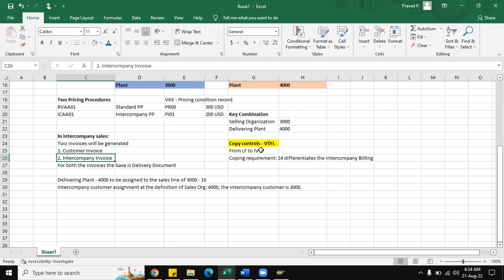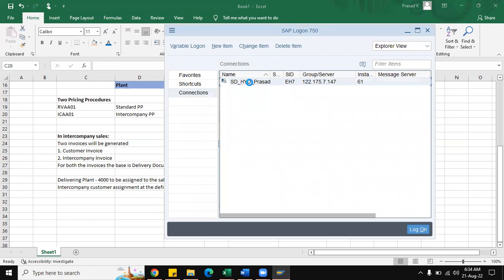So we will be seeing the copy controls VTFL from the delivery to the intercompany billing, where there is a requirement called 14, which differentiates the intercompany billing and tells the system that this particular transaction is relevant for intercompany billing purposes. Then there are settings like delivering plant 4000 to be assigned to the sales line of 3000 and distribution channel 10. This is what we have to see in the system. Let me go to the SAP screen.